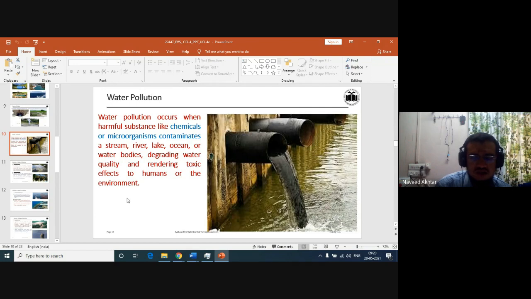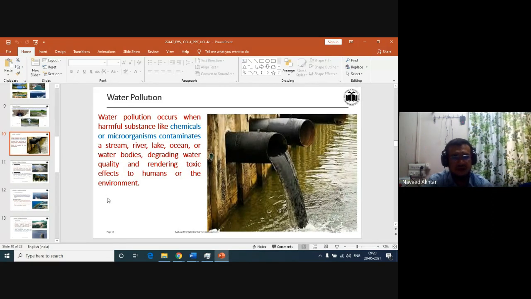In our city also, you can see in the sizing industry we are using caustic soda and starch for our sizing industry. Their waste also contains chemicals or alkali and many microorganisms, and they are contaminating the water. So when we discharge water with contamination, that water is termed polluted water, and that is called water pollution.